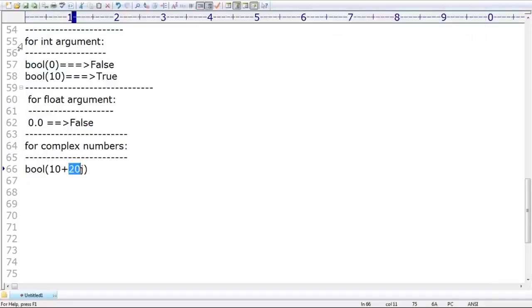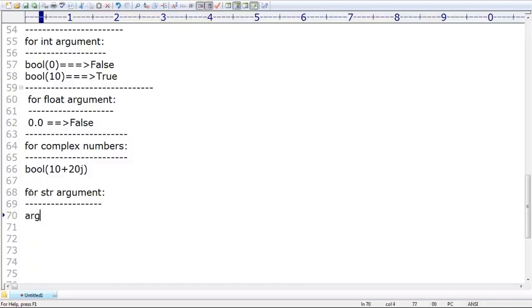Next, the last terminology. We covered int argument, float argument, and complex numbers also. Next, for string argument, how is the behavior? Very simple. If the argument is an empty string, observe that.